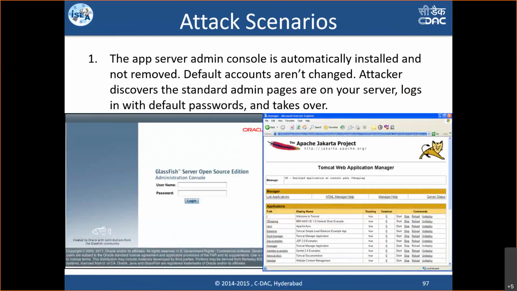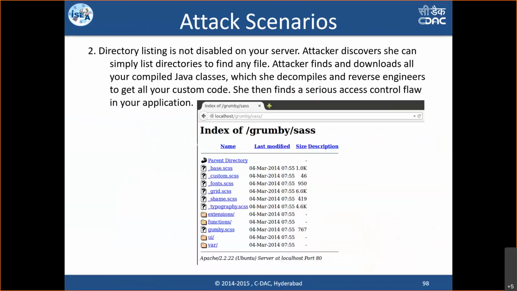As you have seen just now, we saw a 500 error. Similarly, many times you might come across the default web server error, default web server login pages, web server manager pages, which you have seen in the screenshots over here. These are all the default pages of the web servers. One has to make sure that these are removed so that no sensitive information gets leaked out through these kinds of attacks.